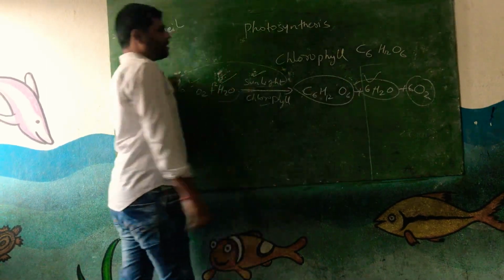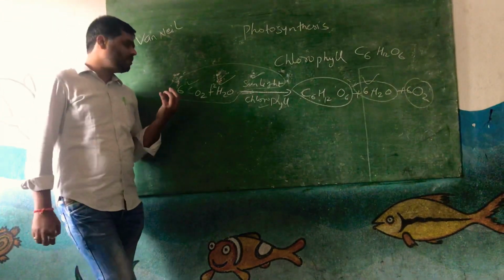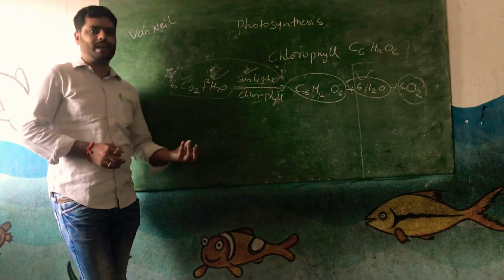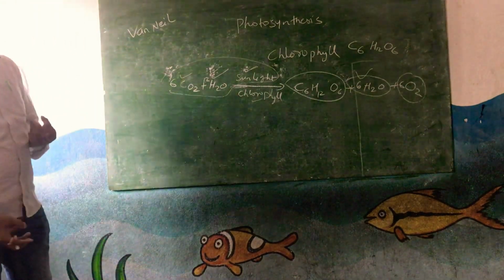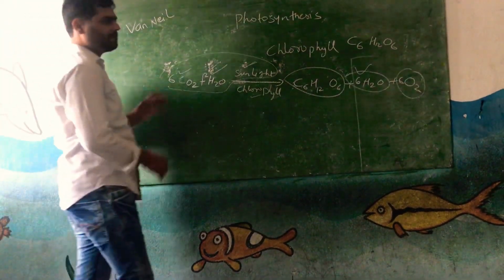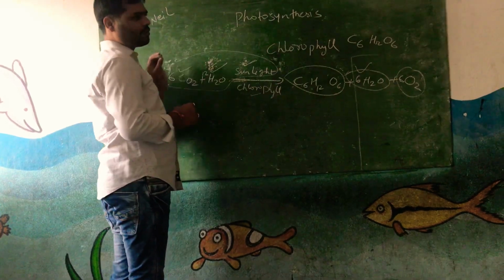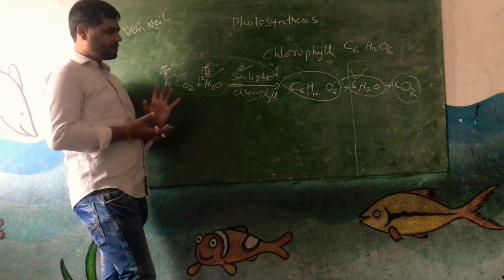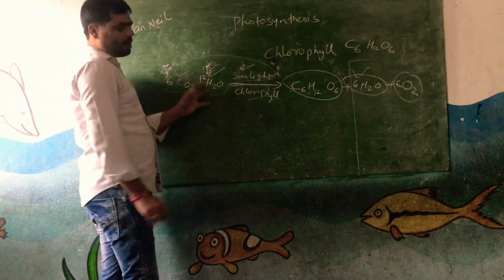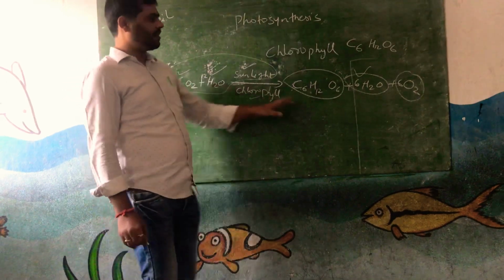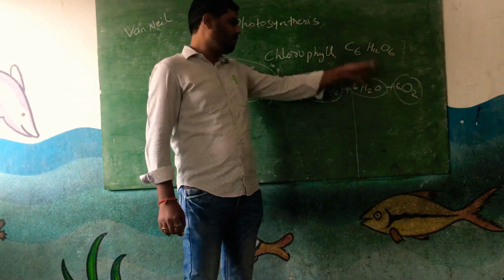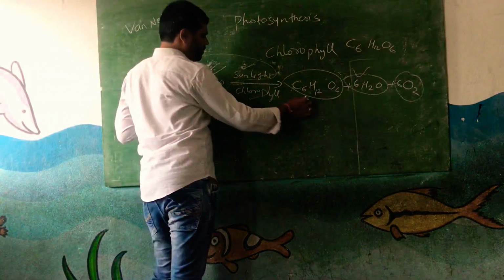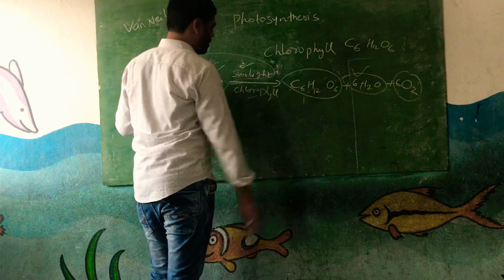You might have observed in the plants in the morning that the leaves have water droplets, released from the plants, though they also absorb water from the soil. This is a different mechanism, but the plants do produce a little water, and you can see they use more water: 12 water molecules here, but in the end they give out 6 molecules. The remaining 6 water molecules are used in the synthesis of complex compounds like carbohydrates.